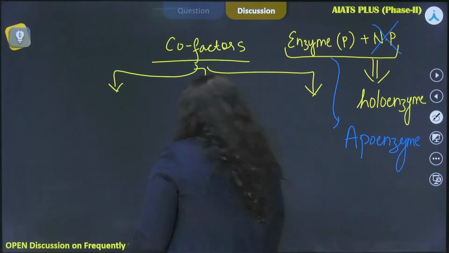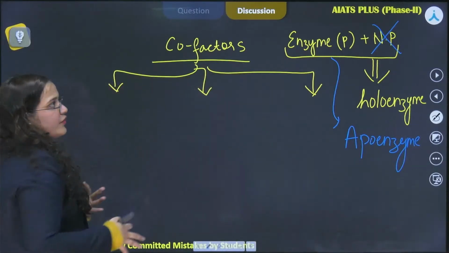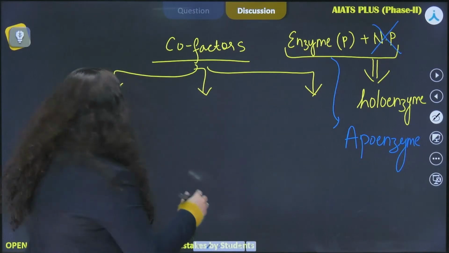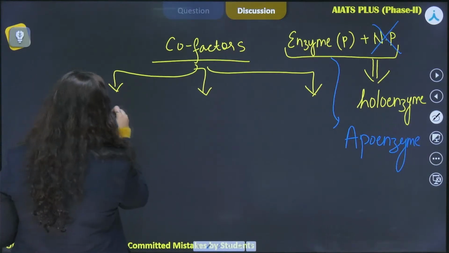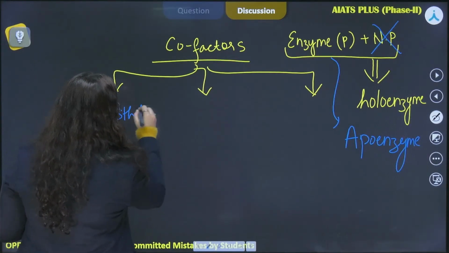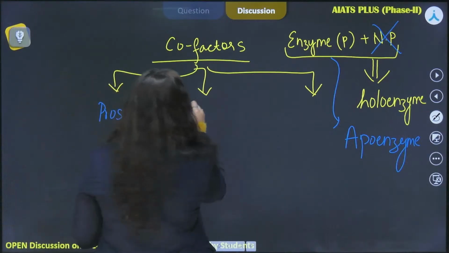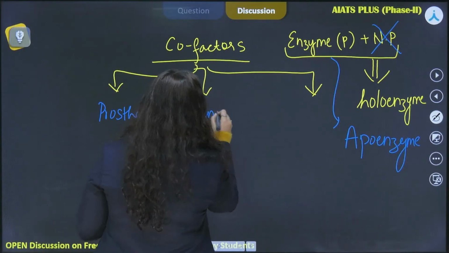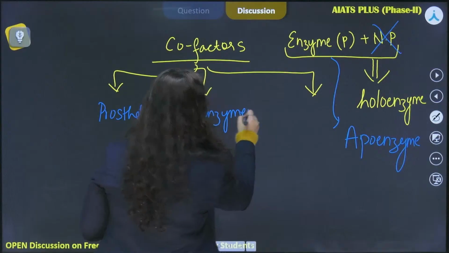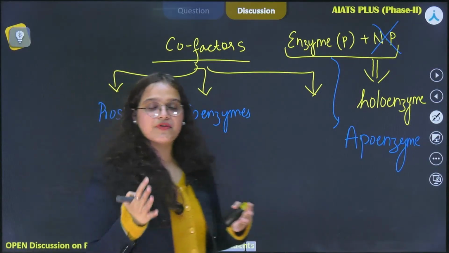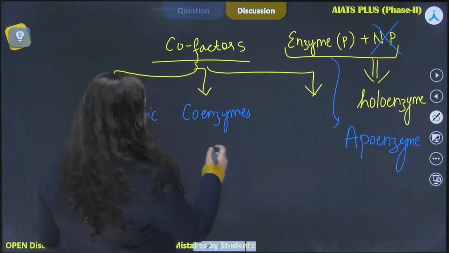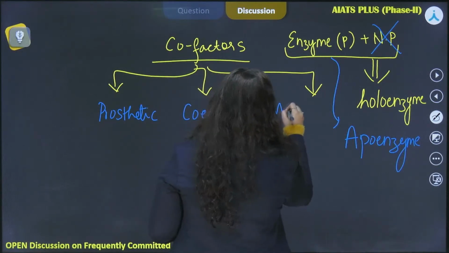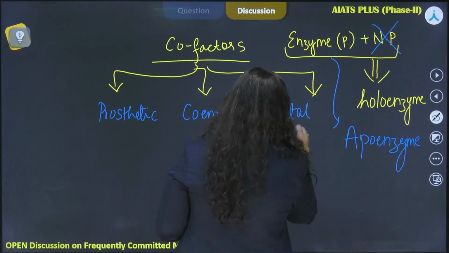So let us quickly revise the factors that we have already discussed before. So we have prosthetic groups, then we have the coenzymes. I would like to know the examples of these from you in the comment section, since we have already discussed it before. And then finally we have the metal ions.